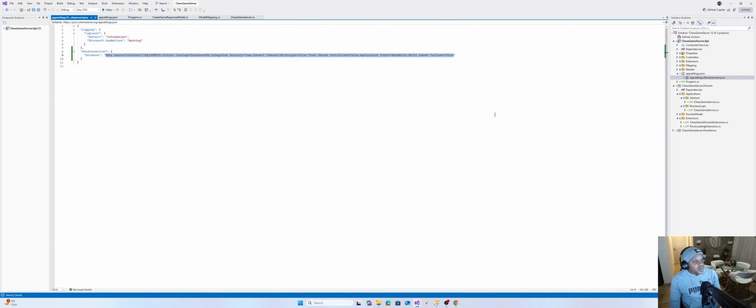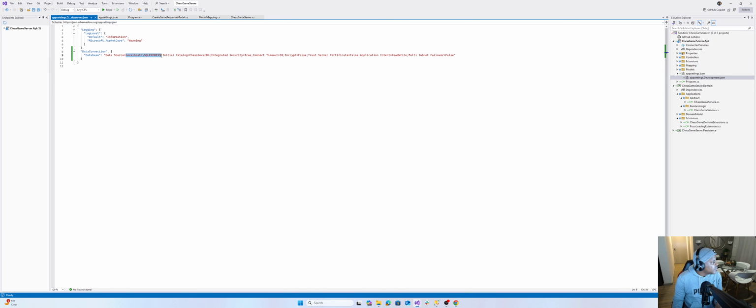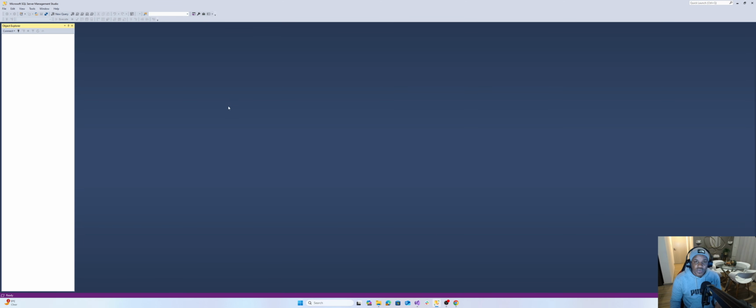Now the beauty of the code first approach is it's going to be like magic. So now what I'm going to do is copy this and go to SQL Server Management Studio, which I use as a tool to inspect my relational databases, right?